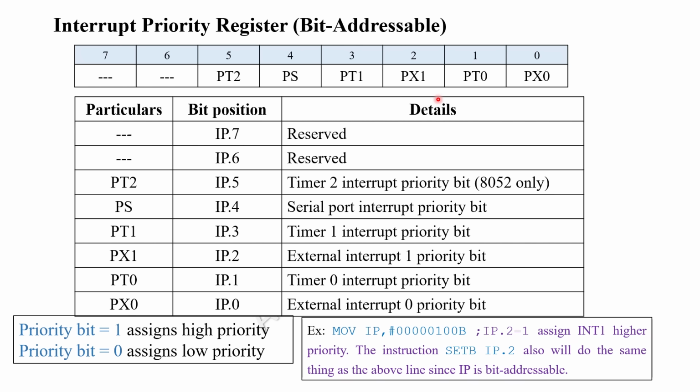Keep in mind, don't work with bit 5. Bit 5 belongs to timer 2, which is not a part of 8051. Therefore, do not make any operations on bit 5.